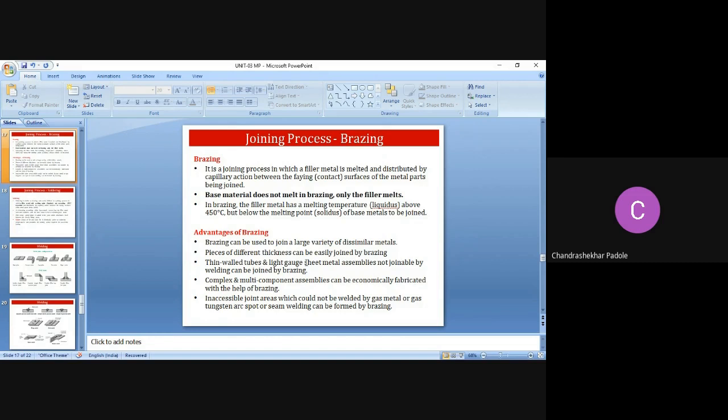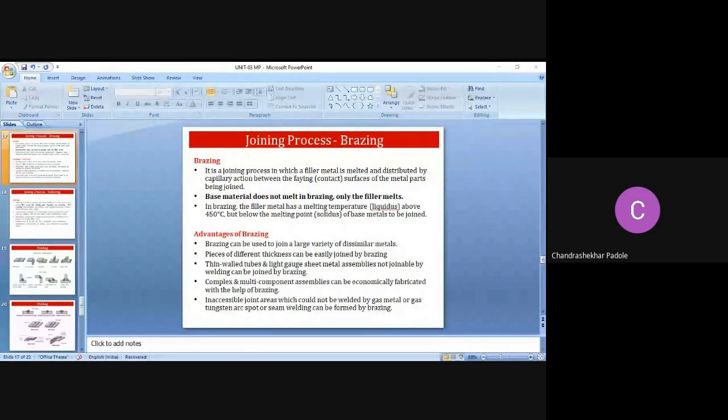So then what are the advantages of brazing? Everyone clear with brazing? In brazing, only filler material is melted, right? And the temperature is above 450 degrees Celsius for the filler metal, but below the melting point of the base metal to be joined. Then, advantages of brazing.